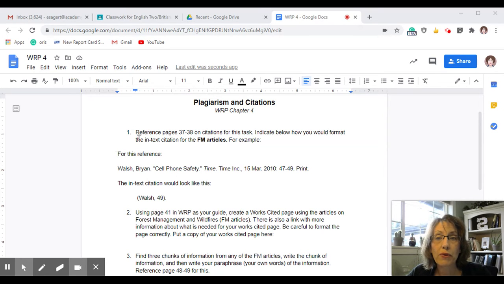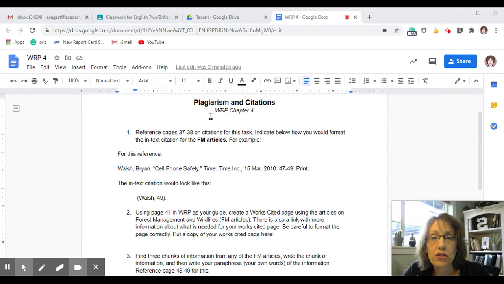So again, for number 1, you're going to write the reference and what an in-text citation would look like for the forest management articles that we have online. Do the ones that I've given you, plus at least one more, whether that's one you found or one from the list of articles other students found.